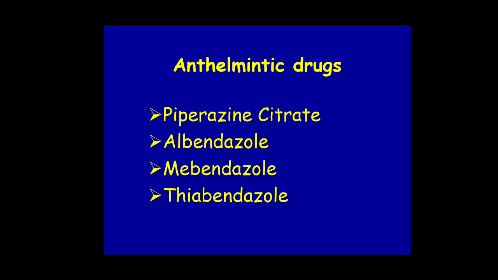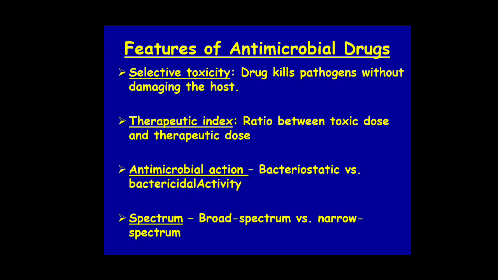So friends, we have seen the different types of antimicrobial drugs. Now we will see the features of antimicrobial drugs. The features are selective toxicity, which says that these drugs kill the pathogen without damaging the host. Therapeutic index is also a feature, which we will study in detail in the pharmacology video. This is the ratio between toxic dose and therapeutic dose.